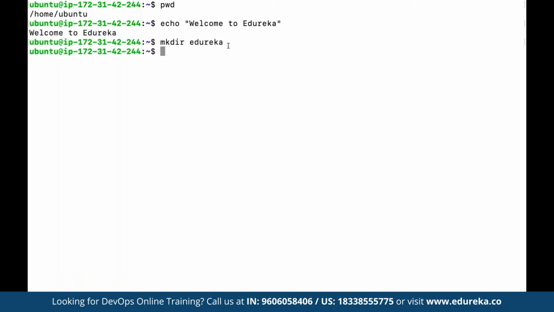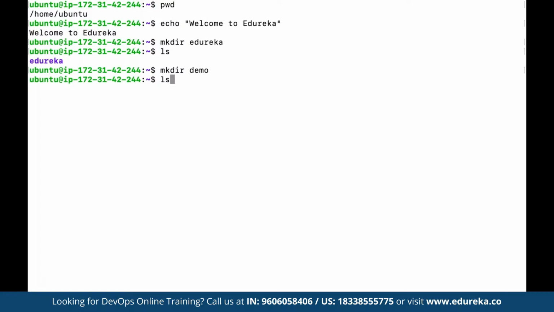Now let's suppose here we define mkdir. Now if we want to see the list of all the available files and directories here, we can make use of ls. Currently we are working under the directory named Ubuntu, and currently we have only one folder created by the name of Edureka, correct? So let's say we make another folder using the mkdir command, and suppose we name it demo. So again, a directory has been created.